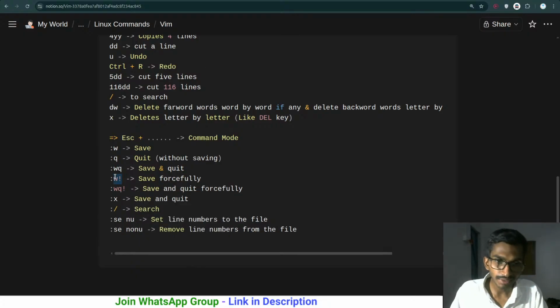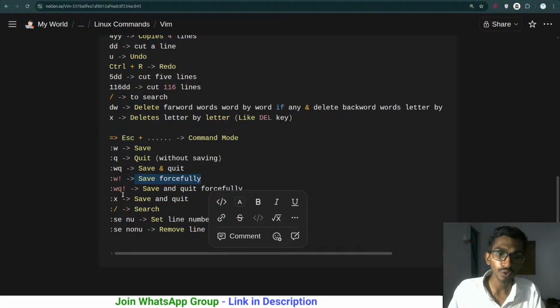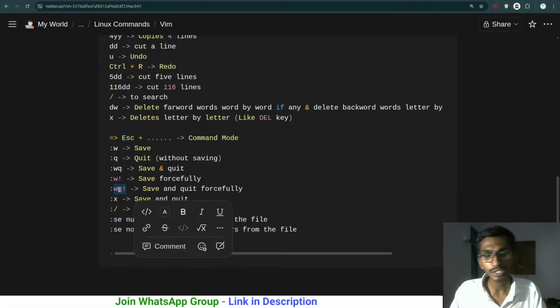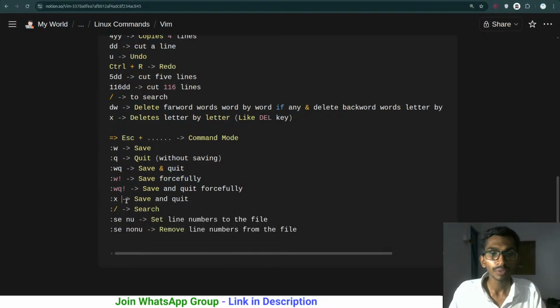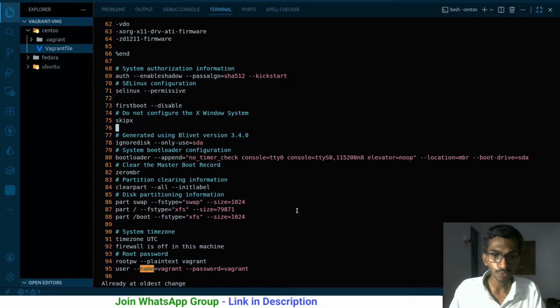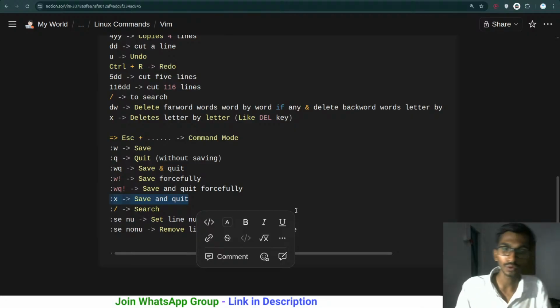Yeah, so this was the thing that I was talking about. W and exclamation mark will simply write it forcefully. Similarly, WQ and exclamation mark will write and quit forcefully. X is for saving and quitting. So if you don't want to write WQ, you can even just go with this X over here. It will simply save and quit. Suppose I made these changes over here and I want to save it, I can simply click on escape and X, and it will save and quit at the same time. I'm not going to do that because I don't want to save it.